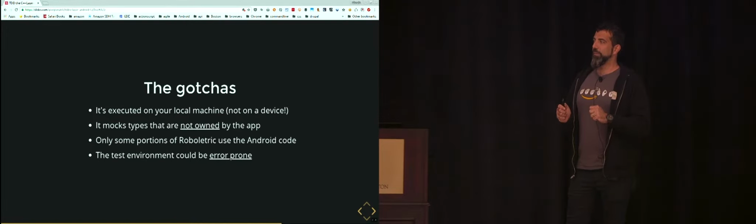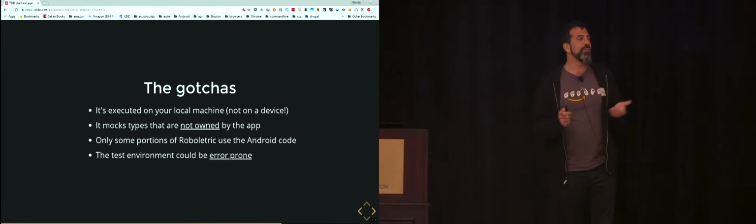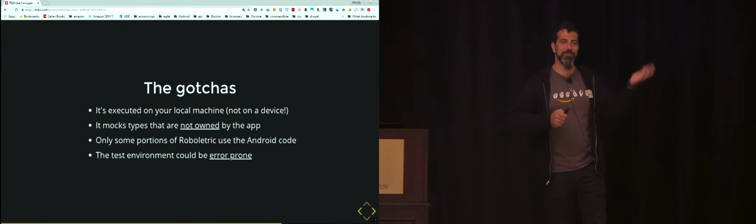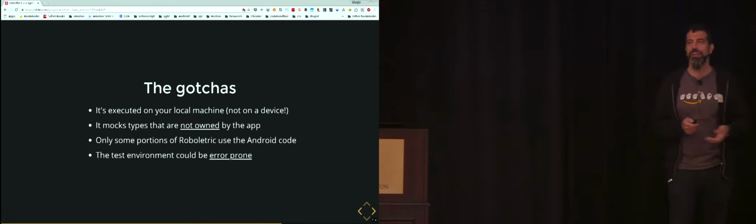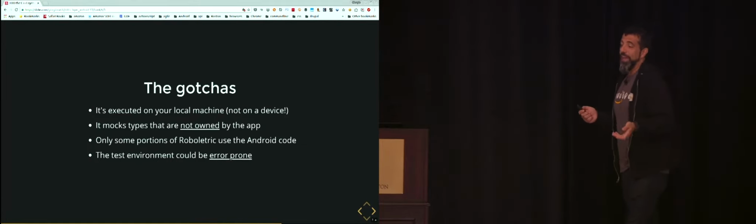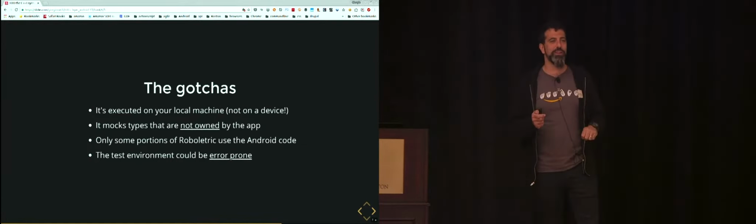And the test environment could be error-prone. Of course, Robolectric is software, right? If there is a bug in Robolectric and you're pulling your dependencies as a good developer here and there, you can have fake tests that start to fail. And maybe something changed in the Robolectric API.